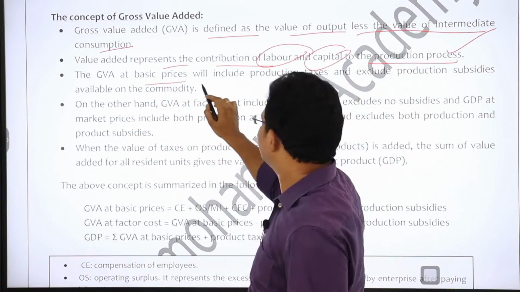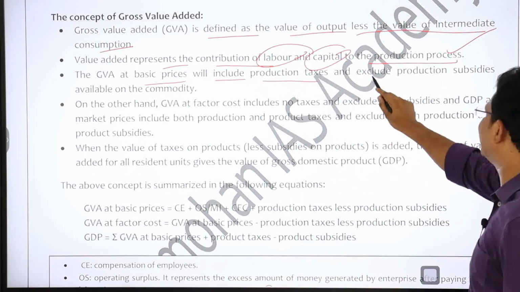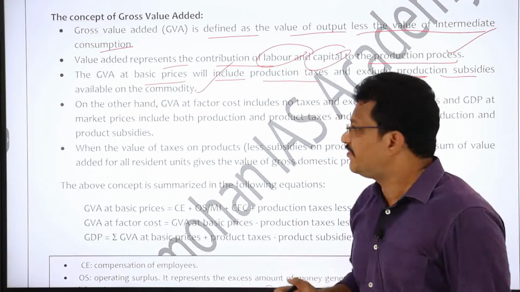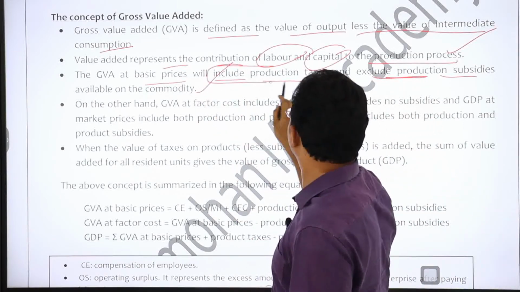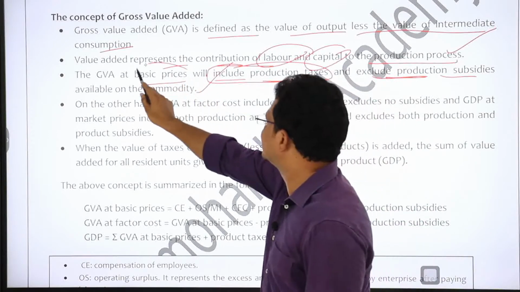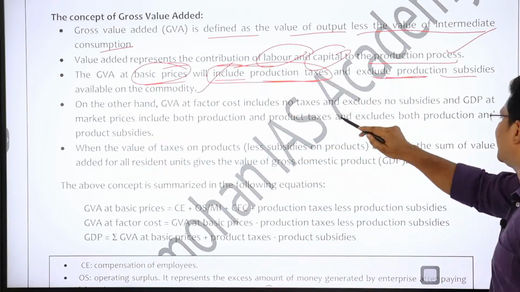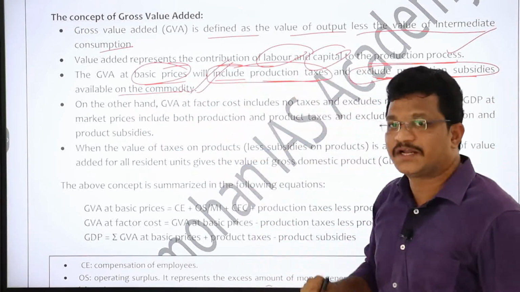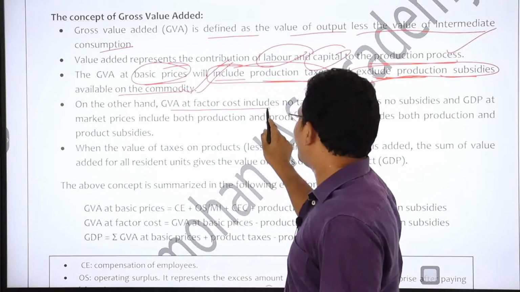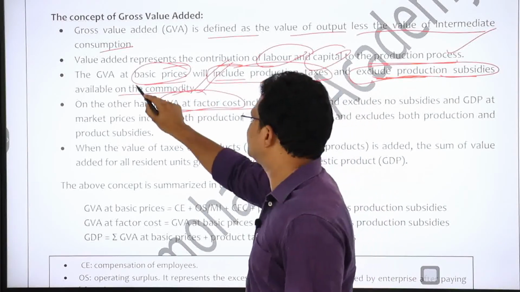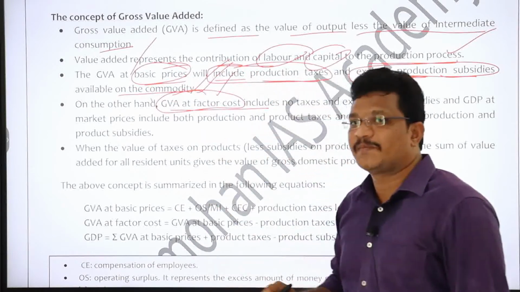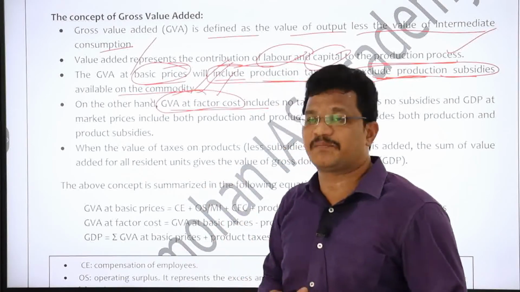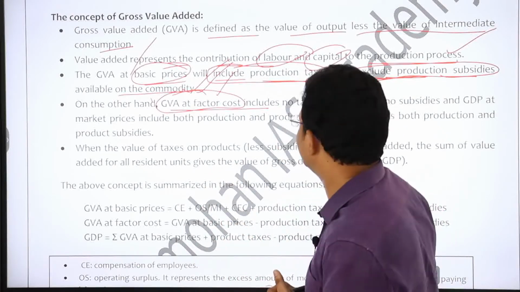And the GVA at basic prices will include production taxes and exclude production subsidies available on the commodity. So what does the GVA at basic prices include? It includes production taxes. However, at basic prices it excludes the production subsidies available on the commodity, right? On the other hand, GVA at factor cost, you need to observe the differences between basic prices and factor cost, because there is a possibility they might ask what are the basic prices, what is the factor cost, what are the market prices, and what are the basic differences between these costs, right?